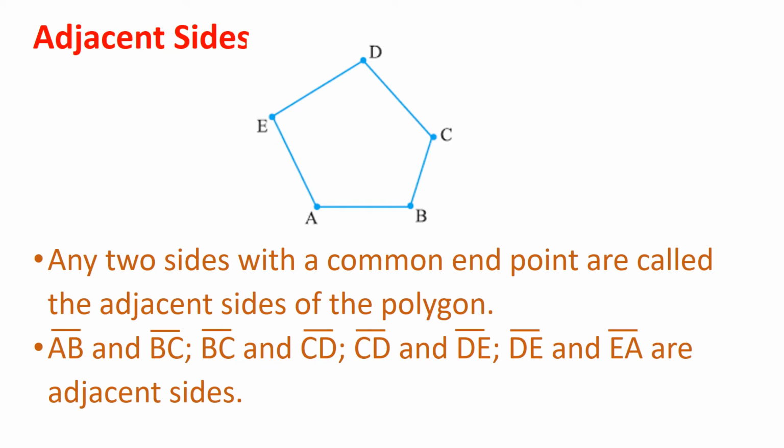Adjacent sides. Any two sides with a common endpoint are called the adjacent sides of the polygon. Look at the figure. Line segment AB and line segment BC, then line segment BC and line segment CD, then line segment CD and line segment DE, then line segment DE and line segment EA are adjacent sides.